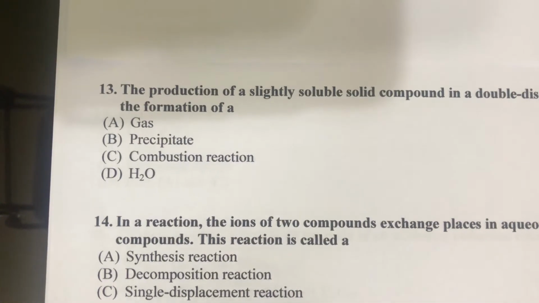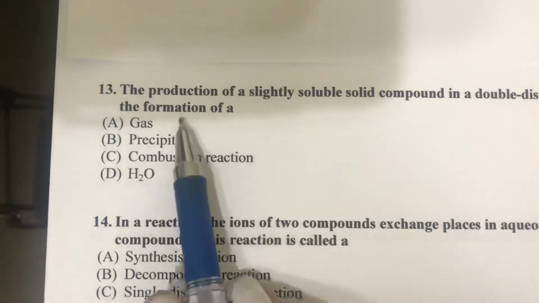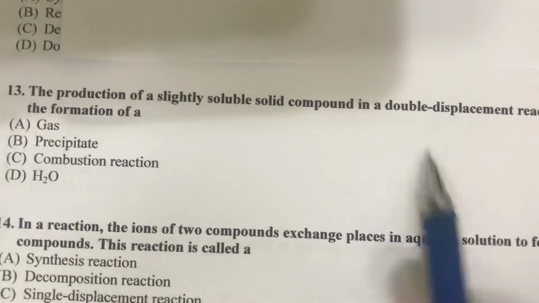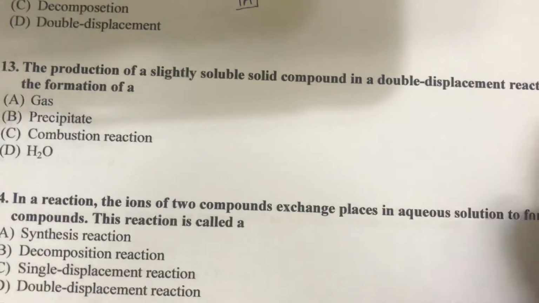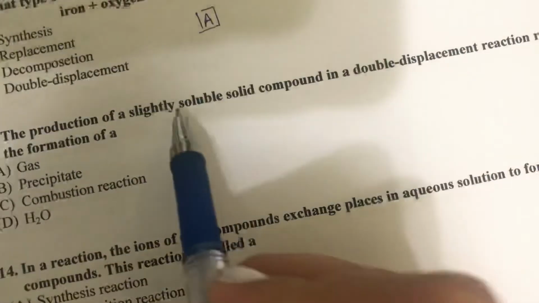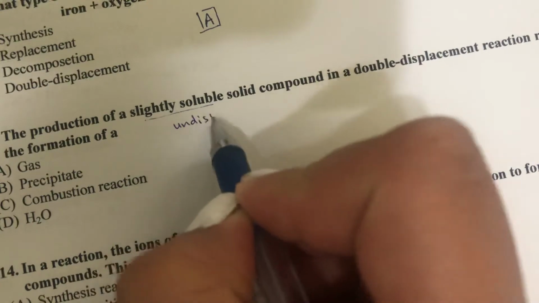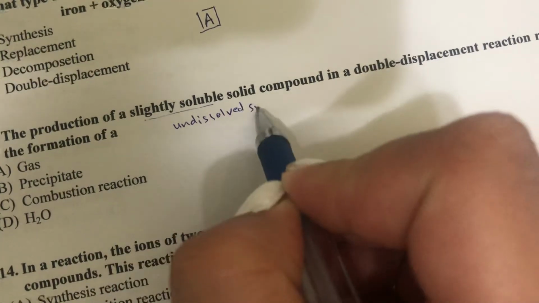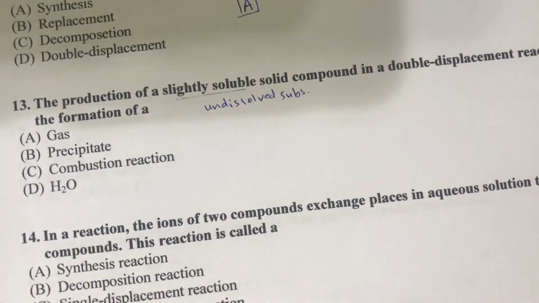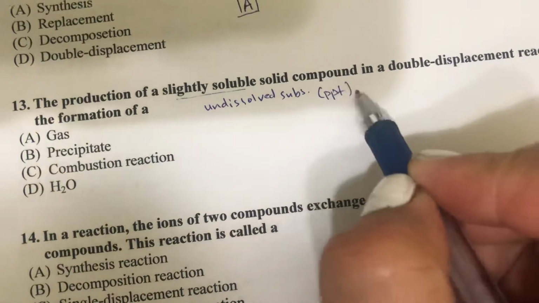Now part 2 from worksheet number 5, question 13. The production of a slightly soluble solid compound in a double displacement reaction results in the formation of... slightly soluble means undissolved substance. So if you have undissolved substance, it will precipitate at the bottom.